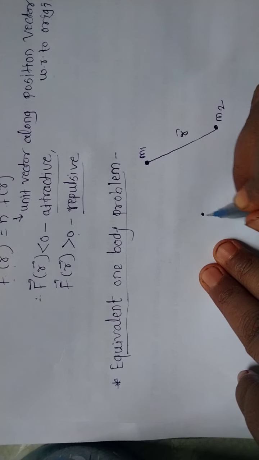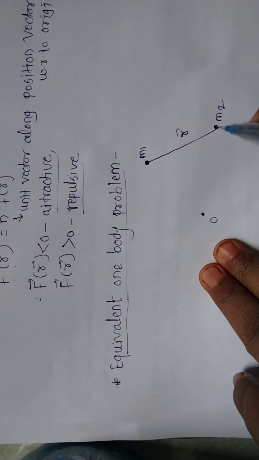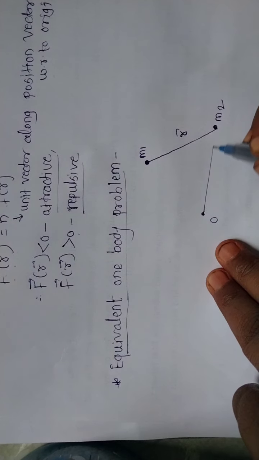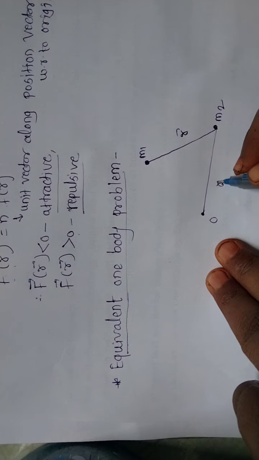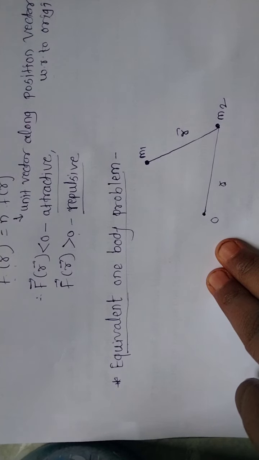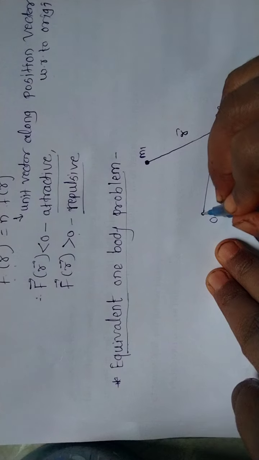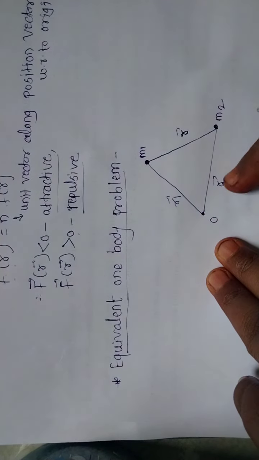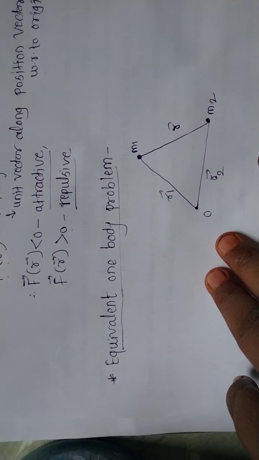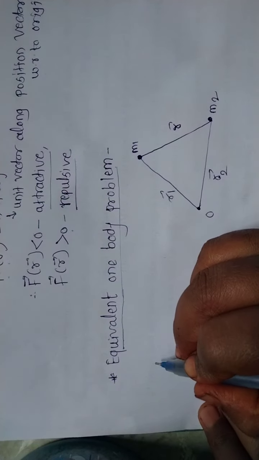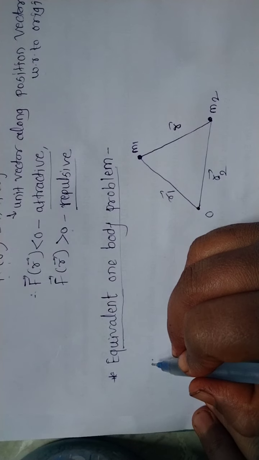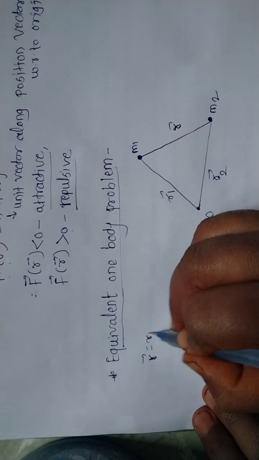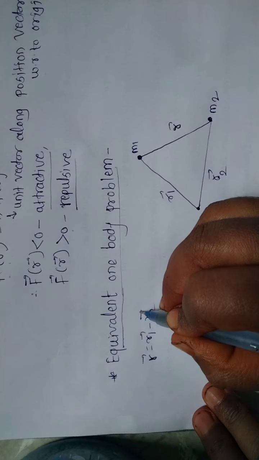Suppose this is the origin, and the position vector of mass m2 from the origin is r2 bar, and the position vector of m1 from the origin is r1 bar. This is a two body problem system. By using the head and tail rule, the law of vector addition, r bar is equal to r1 bar minus r2 bar.